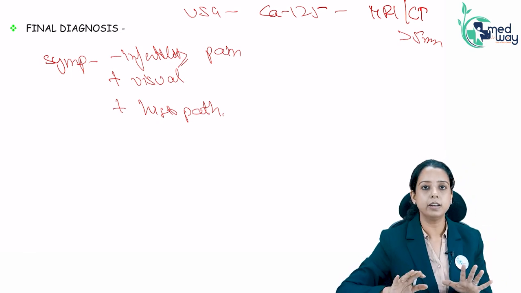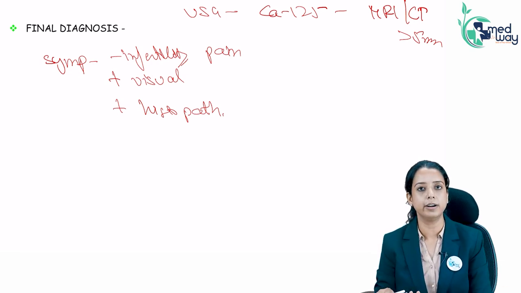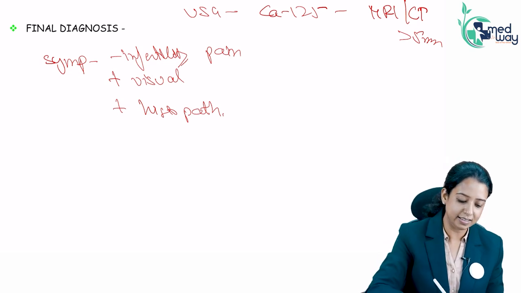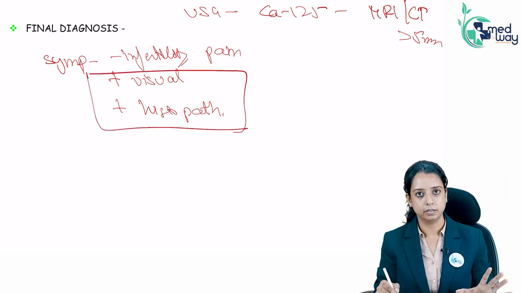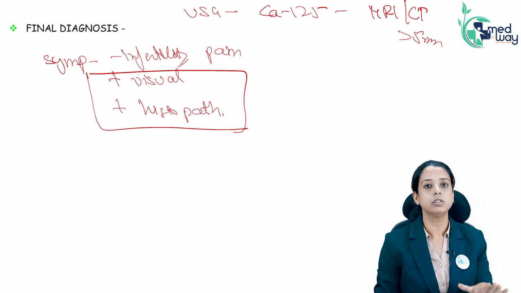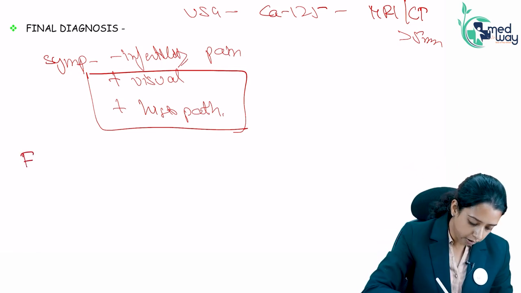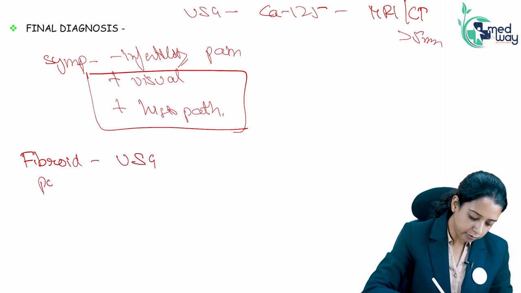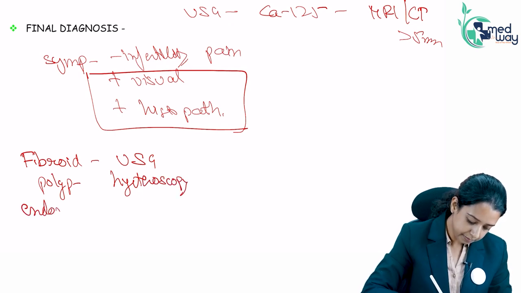Now what to mark in question? Many times the question comes, what is the gold standard for endometriosis? The gold standard is laparoscopy plus histopathology. That is the gold standard. See the lesion, take the tissue, do the histopathology. That is the gold standard for endometriosis. Revise again, what was the gold standard for fibroid? Ultrasound. What was for polyp? Hysteroscopy. And what is for endometriosis?